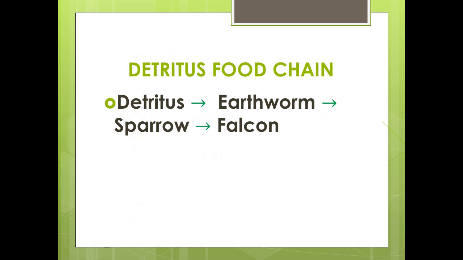Now the detritus food chain is a food chain supported by dead organic matter. More energy passes through the detritus food chain than any other food chain, and the grazing food chain acts as a conduit for the starting of the detritus food chain. Now let us look at an example. Detritus, which could be waste material or dead material, is devoured by earthworms. Earthworm is eaten by sparrow, and sparrow is eaten by the falcon.